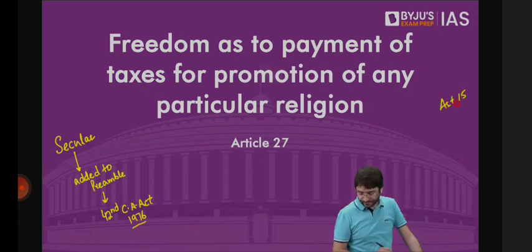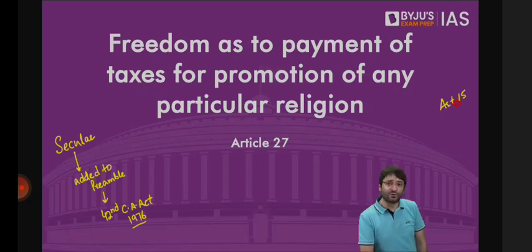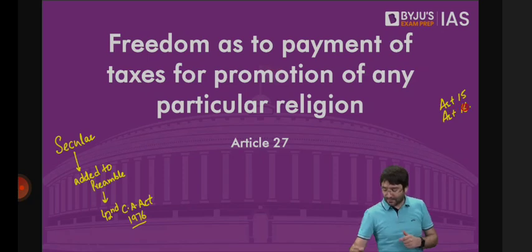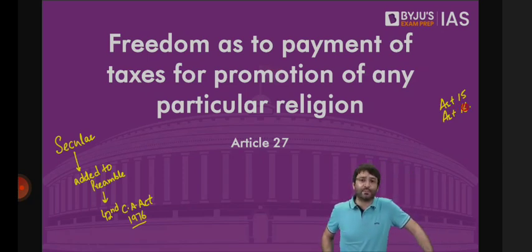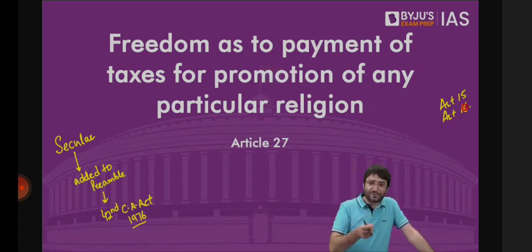If India was not a secular state, then on religion there could be discrimination. Article 16: there shall be equality of opportunity in public employment. When the state is advertising jobs, inviting applications, there can be no discrimination only on the grounds of religion. If the public offices were available or open only for Hindus, then it was a Hindu state. It was not a secular state. If it was available only to Muslims, then it was an Islamic state. It was not a secular state.